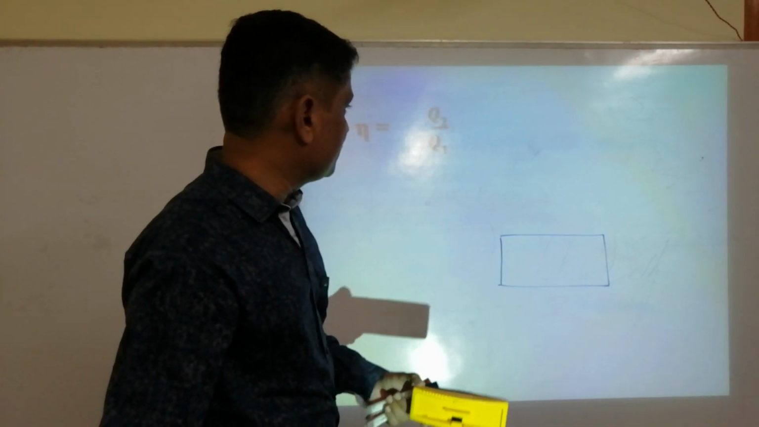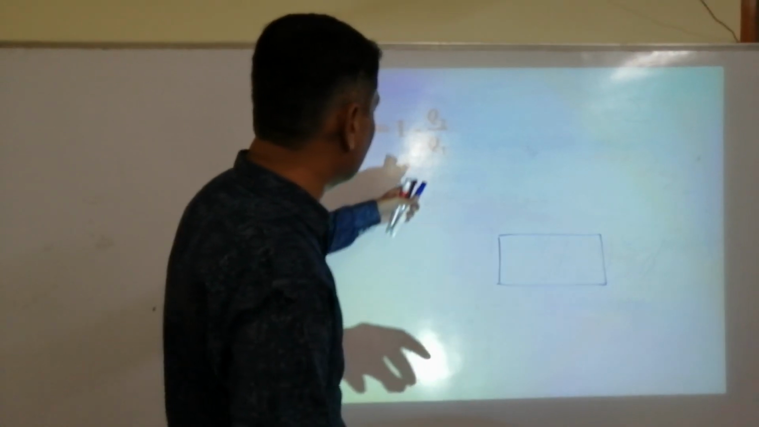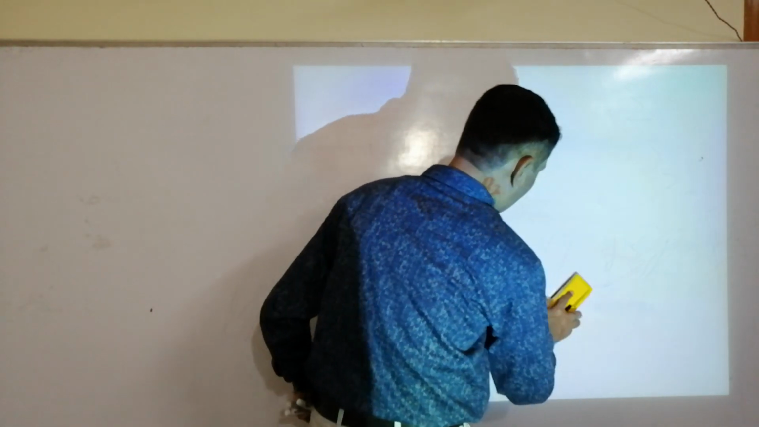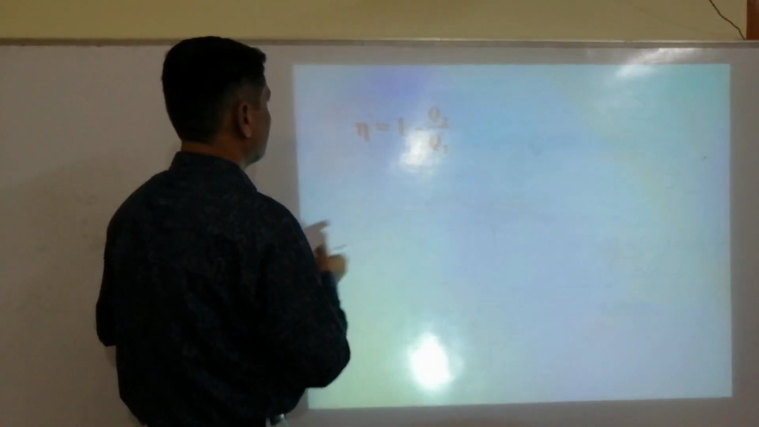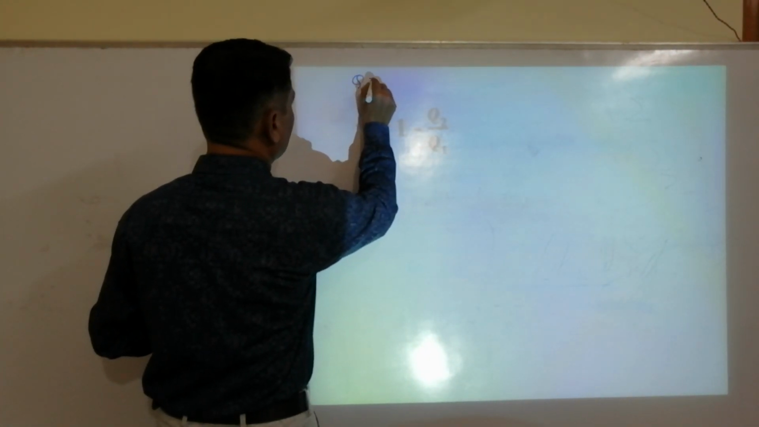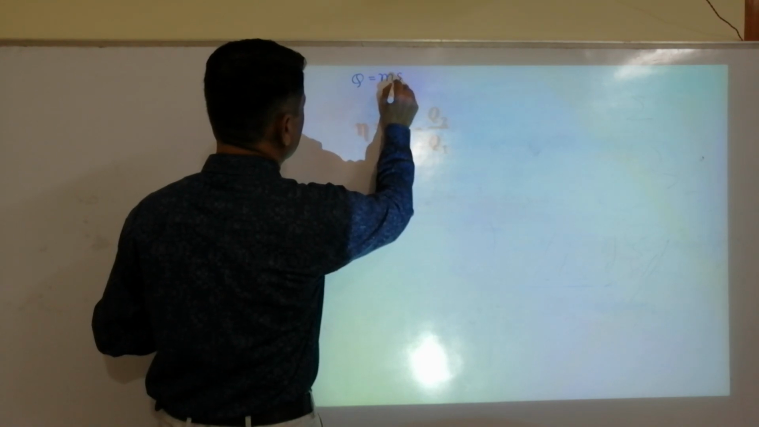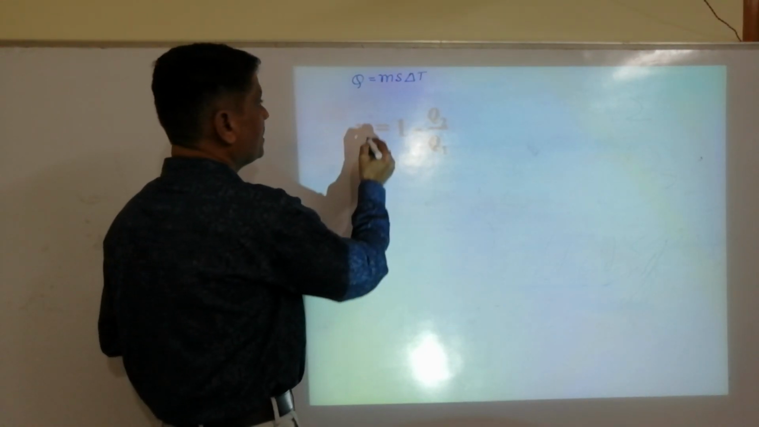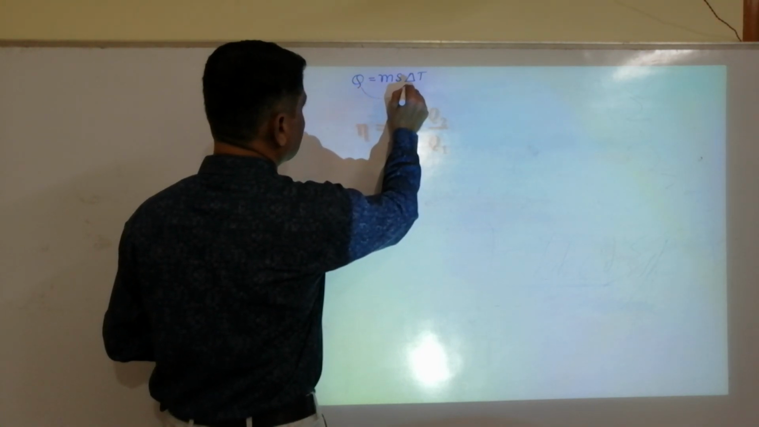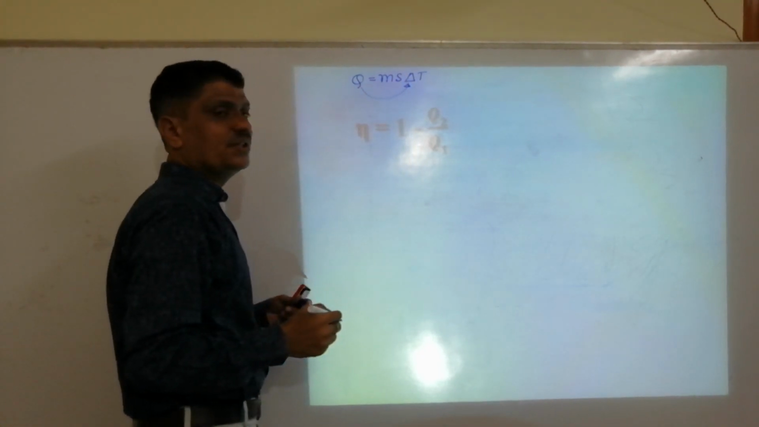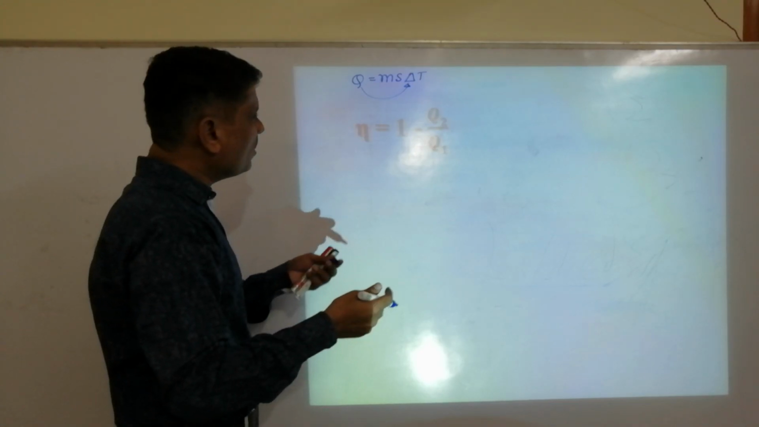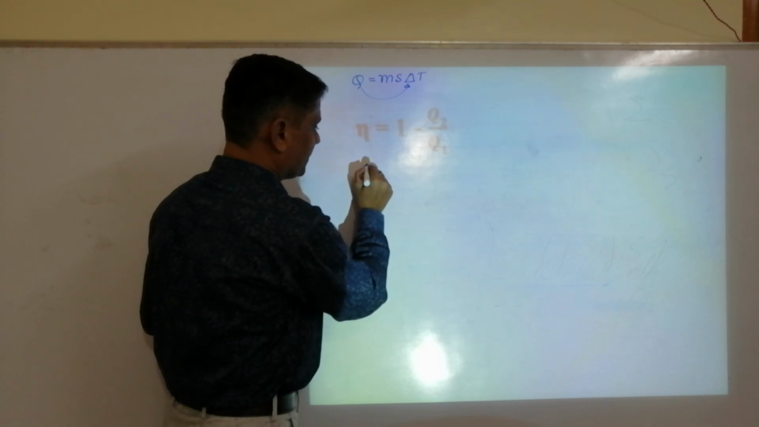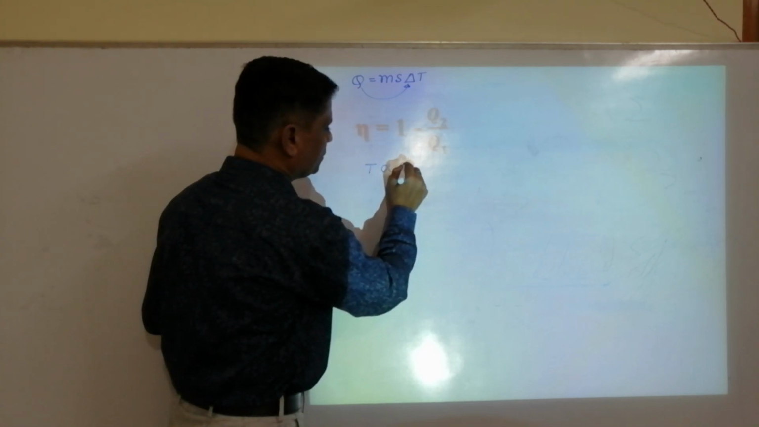Next. As we know, we just arrived at the efficiency expression involving Q2 by Q1. And according to this formula, Q is equal to m s delta T. So heat energy is directly proportional to the change in temperature, or temperature of a body is directly proportional to heat energy.